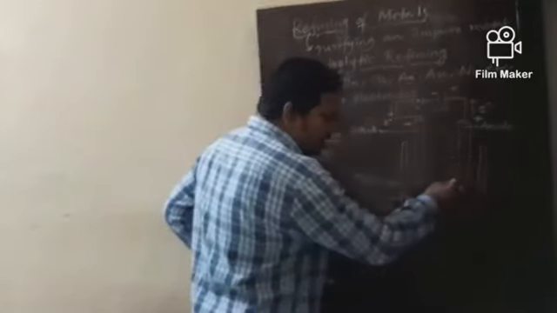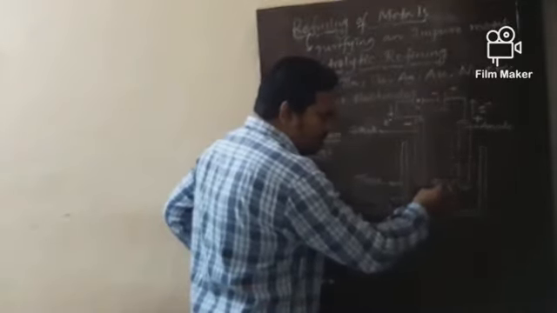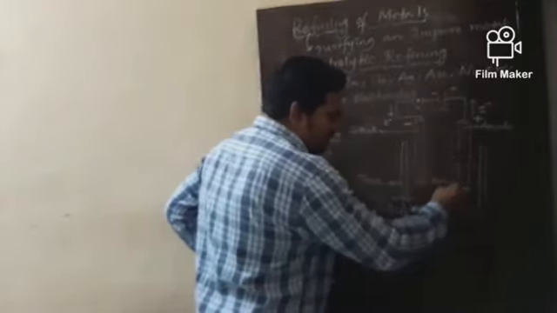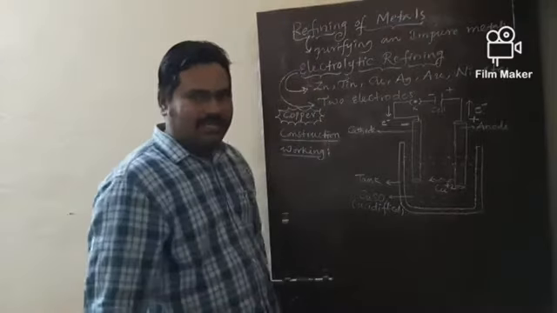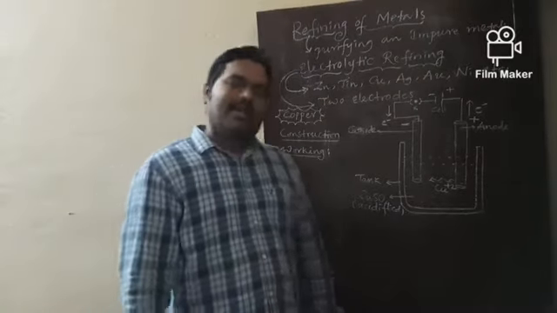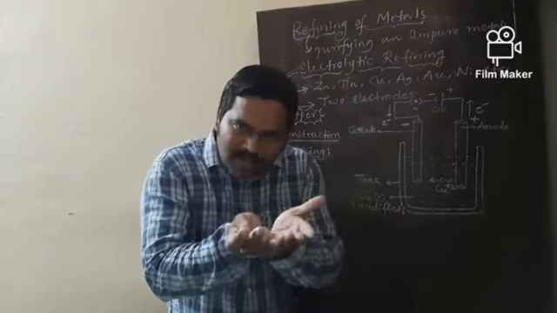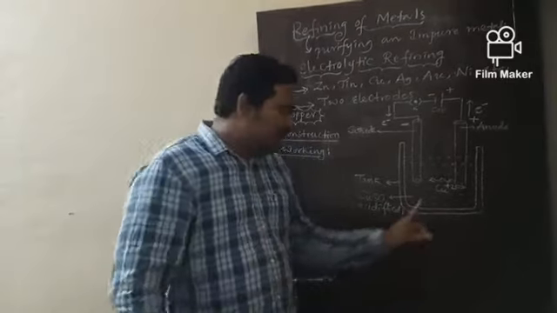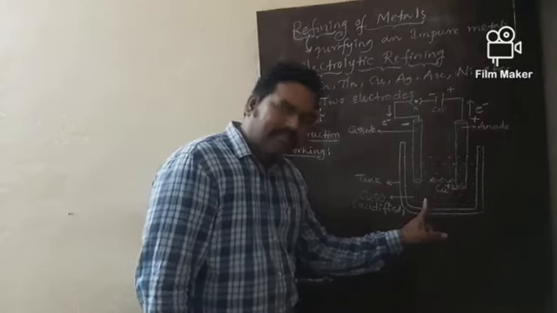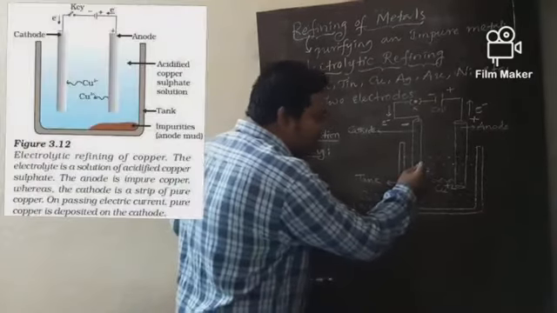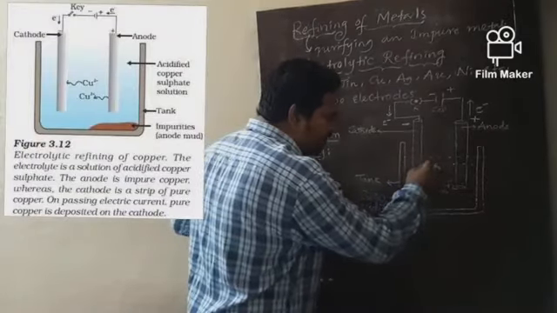That means here pure copper, Cu2+, dissolves into the electrolyte. At the same time, an equivalent amount of pure copper from the solution is deposited on the cathode.